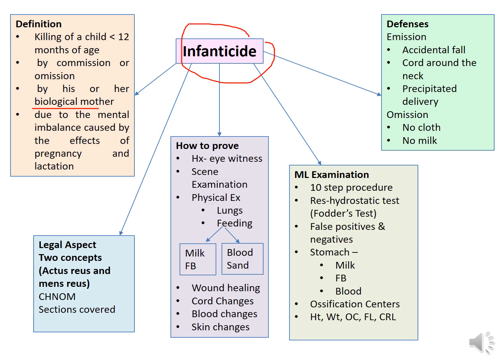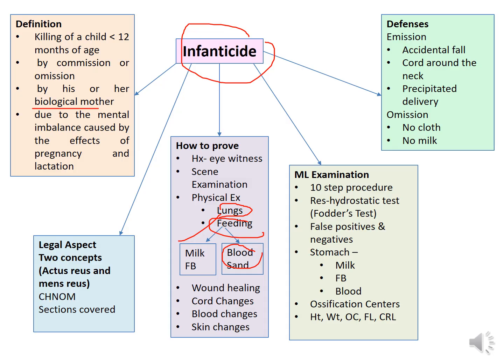And then how to prove a live birth: history, scene, examination and physical examination of lungs. Here you have to think about the hydrostatic test and also what are the false positives and negatives, and then feeding, right? So now if milk or foreign bodies, yes, but not endogenous things, and also wound healing, cord changes, blood changes, skin changes.